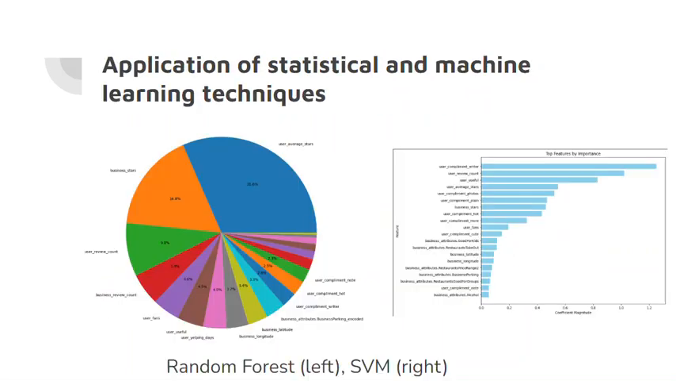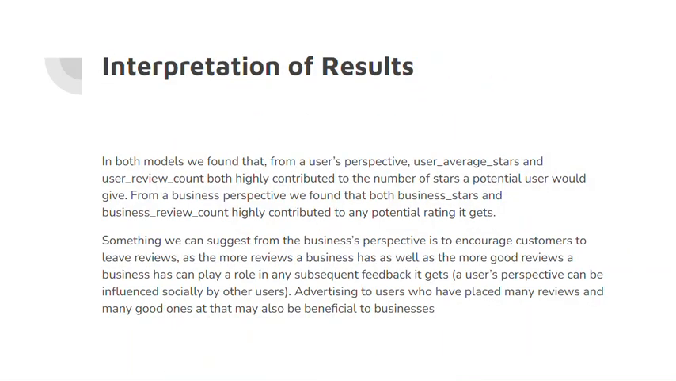And then leading that into our interpretation of results, we found that both models found that from the user's perspective, the average rating and review count, as shown before, were very significant. But taking them into a business perspective, trying to answer the problem here, we think it's probably best that businesses look at advertising to users that have placed many reviews and many good ones at that. That could be beneficial to their business since that was highly predictive of